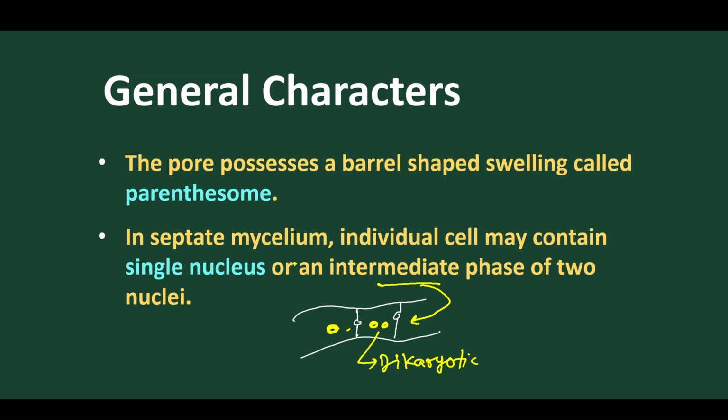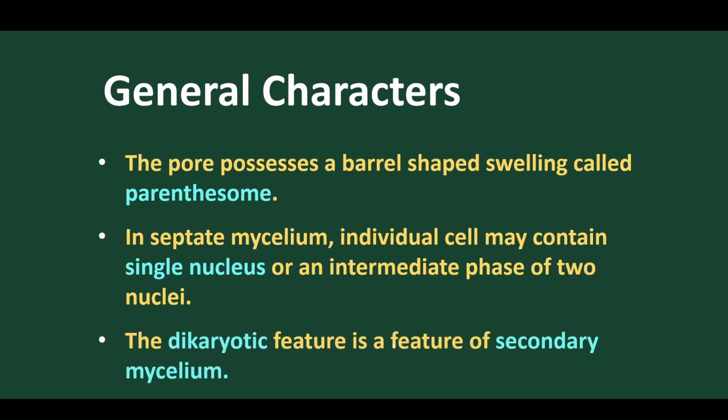But normally in septate mycelium we find a single nucleus. In the interphase we find a dikaryotic state where two nuclei of different strains or from different hyphae are present.